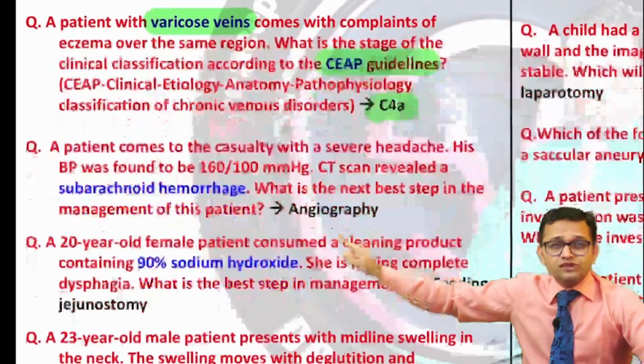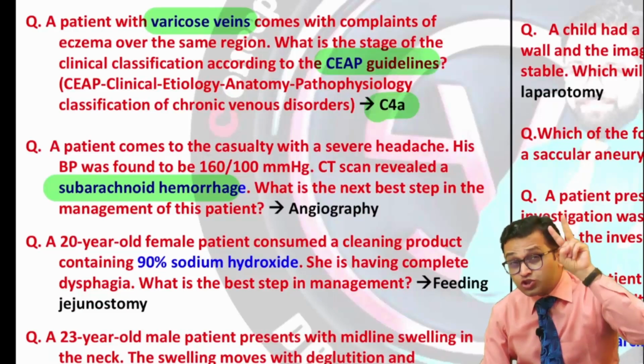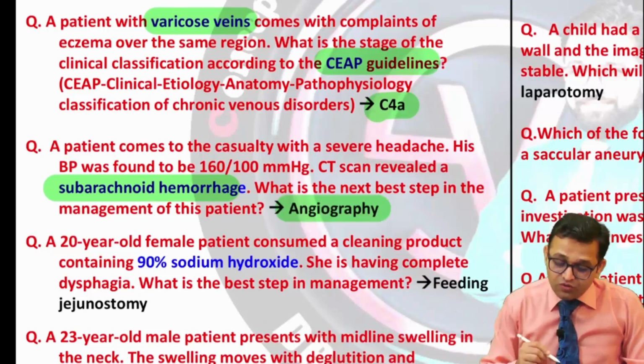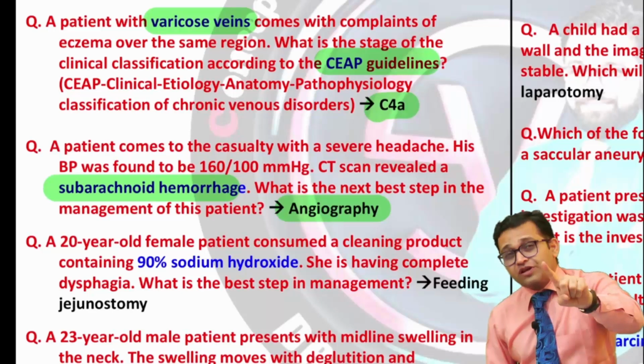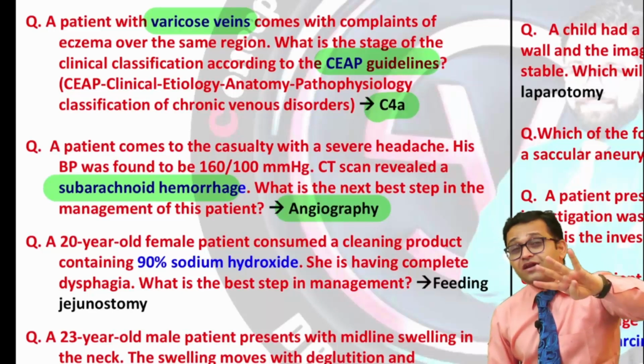Okay, now can you see the next question, again subarachnoid hemorrhage. This topic had been asked twice in surgery in NEET PG 2023. The answer in this question was angiography. So get ready for this. Again I am telling you the extradural hemorrhage, subdural hemorrhage, subarachnoid hemorrhage and intracerebral hemorrhage.